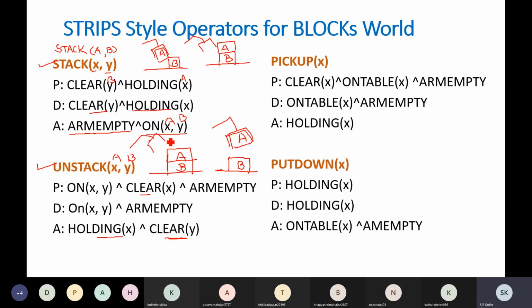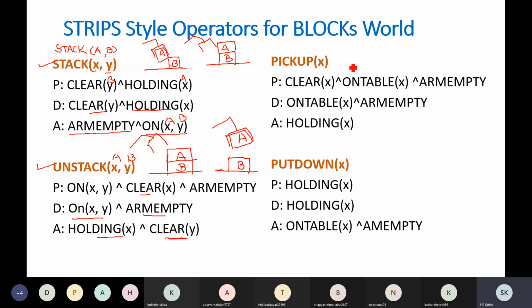Arm empty will become false because it is not empty now, so the delete list will contain arm empty. Similarly, A was on B, so that will also become false because A is not on B now. So on AB will again be in the delete list. So this is the unstack operation for which we have defined the PDA, that is preconditions, delete list and add list.